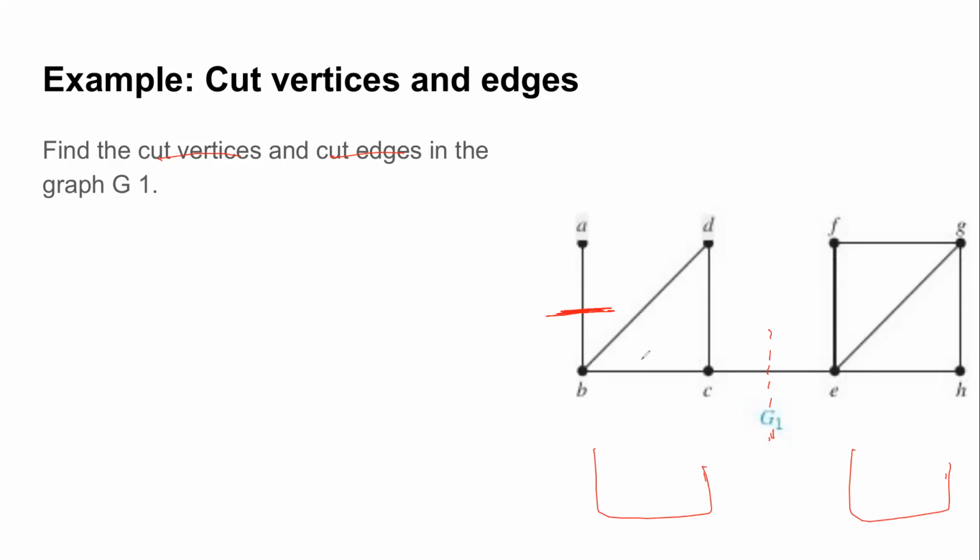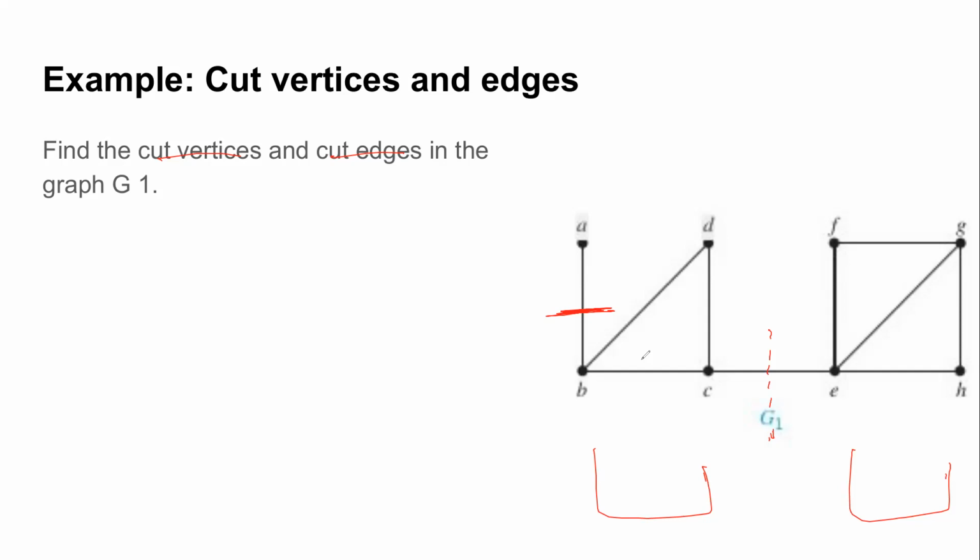What about cut vertices? Cut vertices means a vertex which, when you remove it along with its edges, the graph will become disconnected. What do you think are the vertices which will make the graph disconnected when they are removed along with their edges?